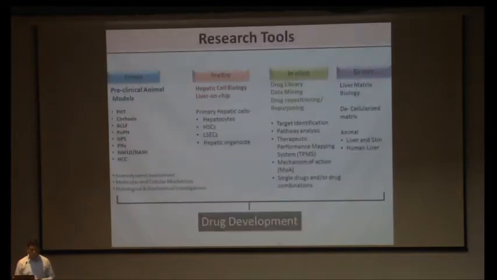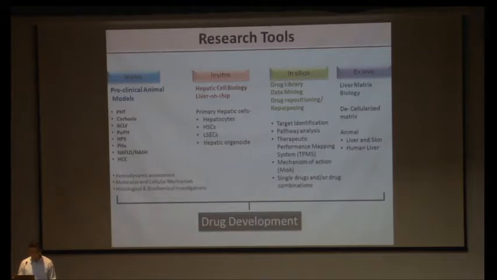So these are the research tools that we are using. Preclinical models: we have published more than 12 models with different clinical characteristics. We are doing it by hemodynamic assessment and molecular and cellular investigations. We are also doing hepatic cell biology using primary hepatocytes, HSC and L6. We are even developing primary hepatic organoids from patients as well as the experimental models. In addition, we are doing in silico drug library, data mining and drug repositioning and repurposing.